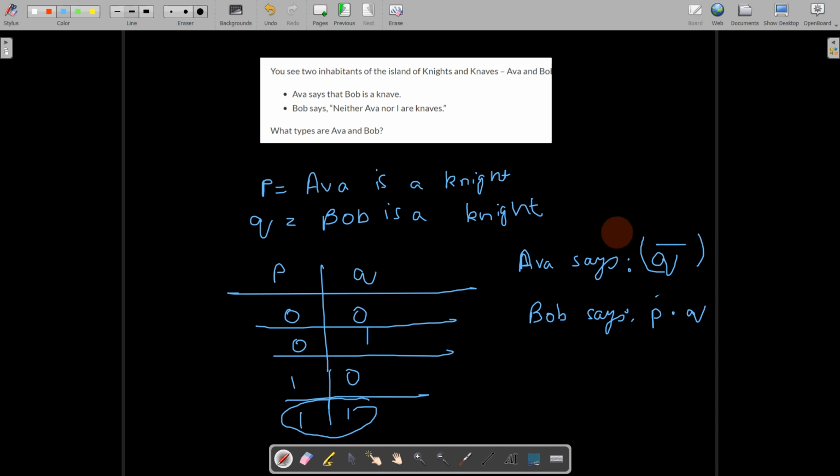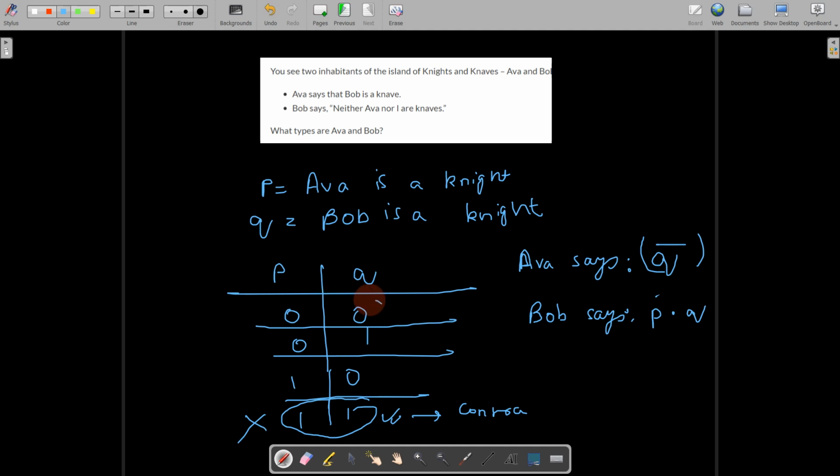That means Q bar has to be true. And Q bar means Bob is a knave, and that is true. But we substituted that Bob is a knight. So this case is creating a contradiction.